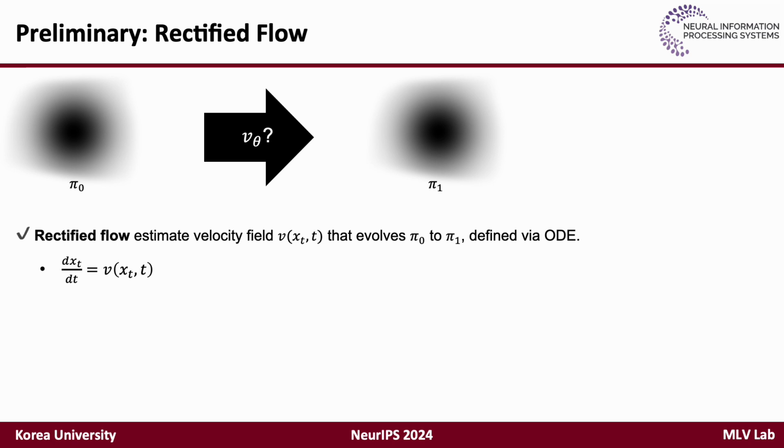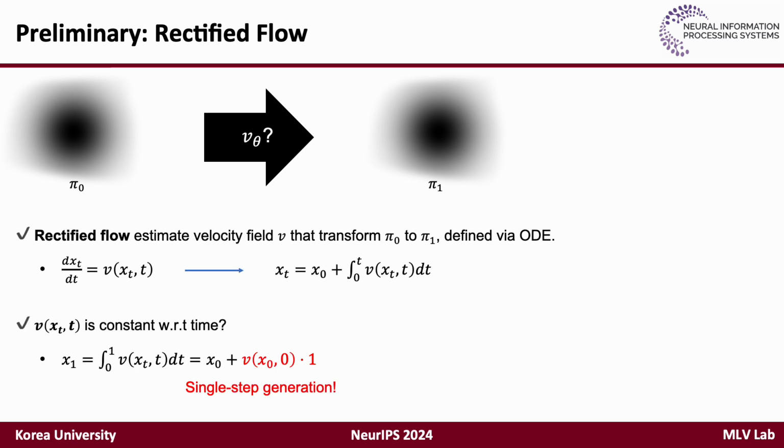To start, I will provide some background on rectified flow. Rectified flow introduces the concept of a time-dependent velocity field defined by an ODE with respect to time that transforms an initial distribution pi0 to a target distribution pi1. This ODE can be solved by integrating both sides of the equation. Rectified flow further simplifies the process by assuming that the velocity field remains constant over time, allowing for single-step generation.